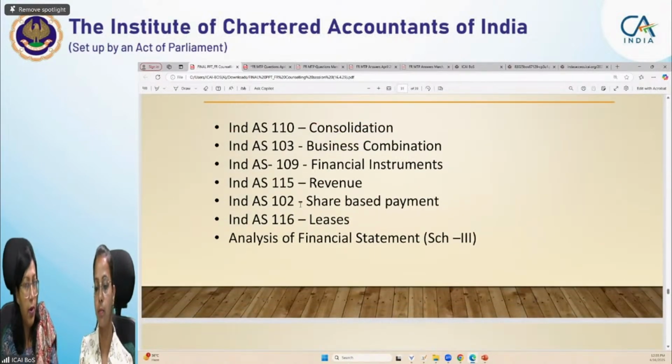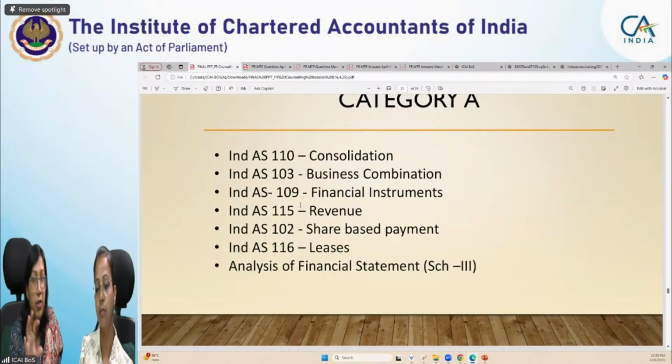So I just want to add one thing. See, students, the entire syllabus has been bifurcated into different sections. Section-wise weightage is already there in the study material on your website. I'll show you right now over the link also. Every section has a range of weightage. If you go through that document, you'll find that certain sections have high weightage. And if we go through the past trend of the question papers, you'll find that an independent question or compulsory question is asked every time from these topics.